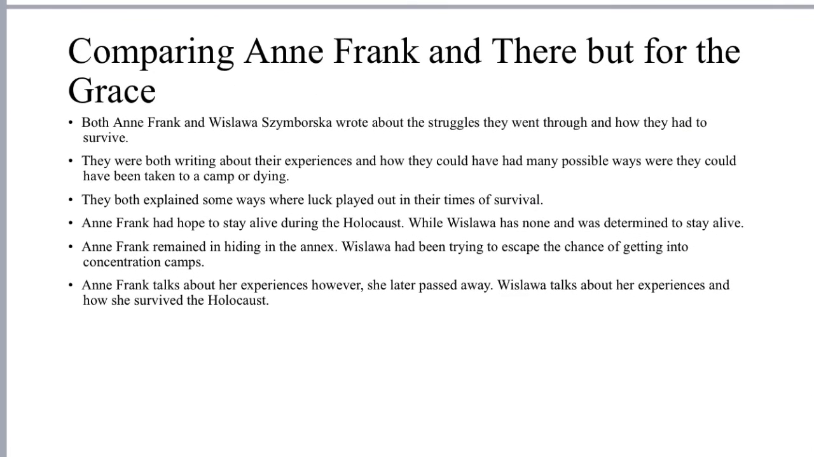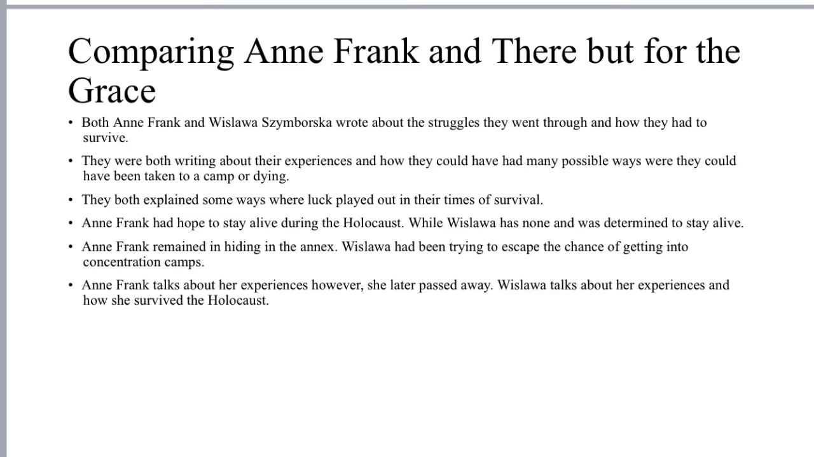Comparing Anne Frank and There Before the Grace. Both Anne Frank and Wisława Szymborska wrote about the struggles they went through and how they had to survive. They were both writing about their experiences and how there were many possible ways they could have been taken to a camp or even worse, died. They both explained some ways where luck played out in their times of survival.